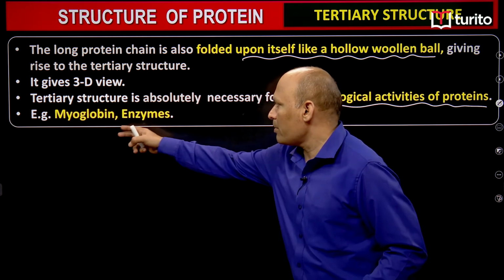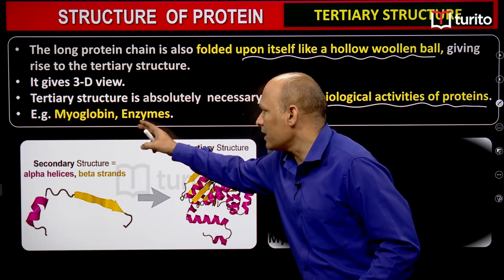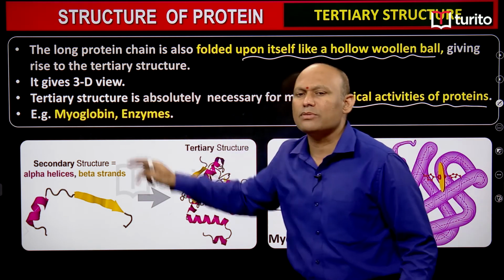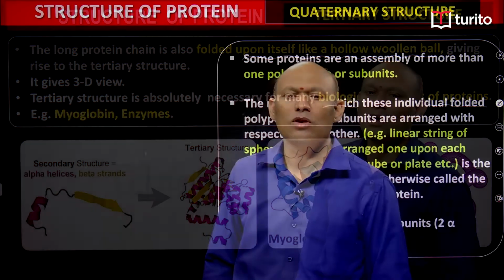So here I have mentioned examples. Myoglobin is an example of what? A tertiary protein, students, and enzymes. So myoglobin and enzymes, these are examples of what? Tertiary proteins, students. I hope you understand. It's very simple, students. So, the fourth one.